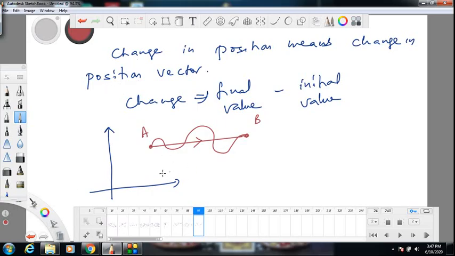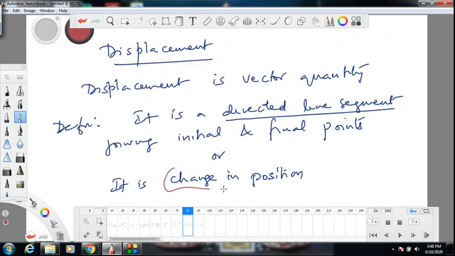So I can write the displacement vector here as AB with an arrow. This is another way of writing vectors. If you know the starting point and ending point of a vector, and you have given names to those points, you can show the vector with the starting and ending point and an arrow. Of course, you could name it A or B or S or whatever, but this is another way to represent vectors. So this is the displacement vector, a directed line segment joining initial and final points. But you can also define displacement as change in position or change in position vector.